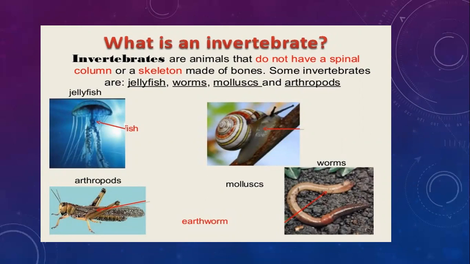Some examples are jellyfish, worms, mollusks and arthropods. Arthropods are invertebrates which have many legs. Mollusks are soft bodied, for example snail, worms and jellyfish.